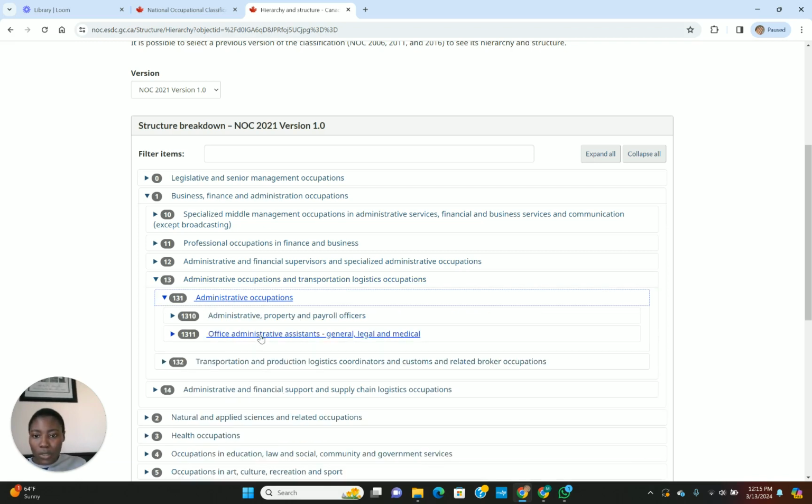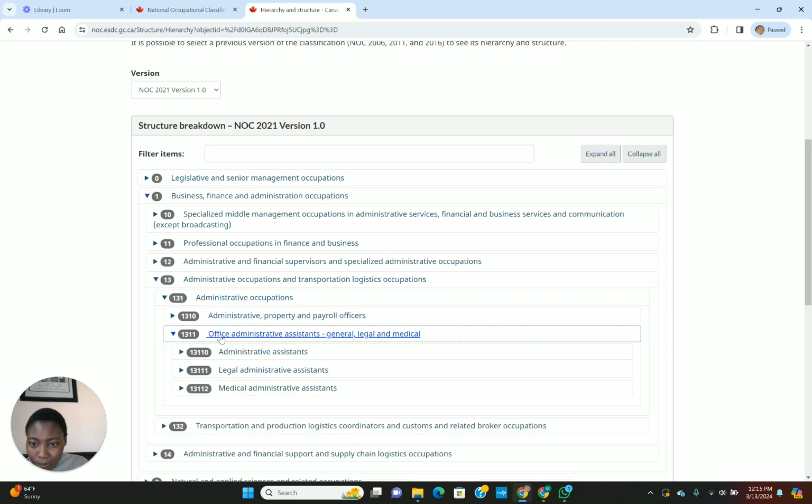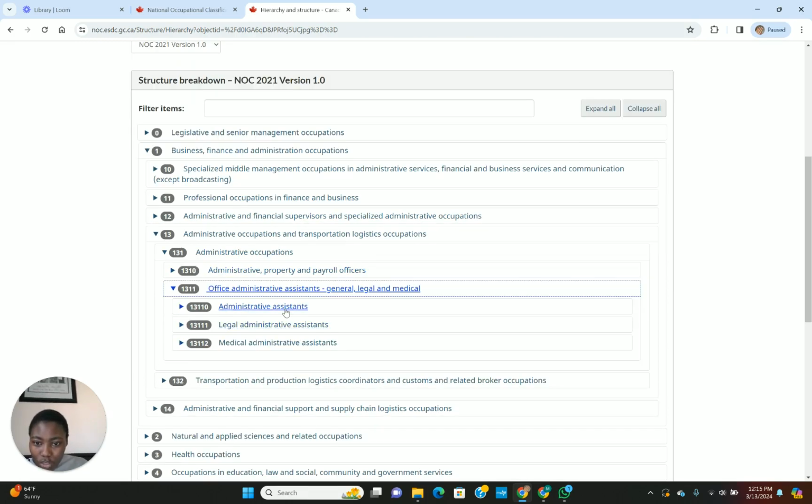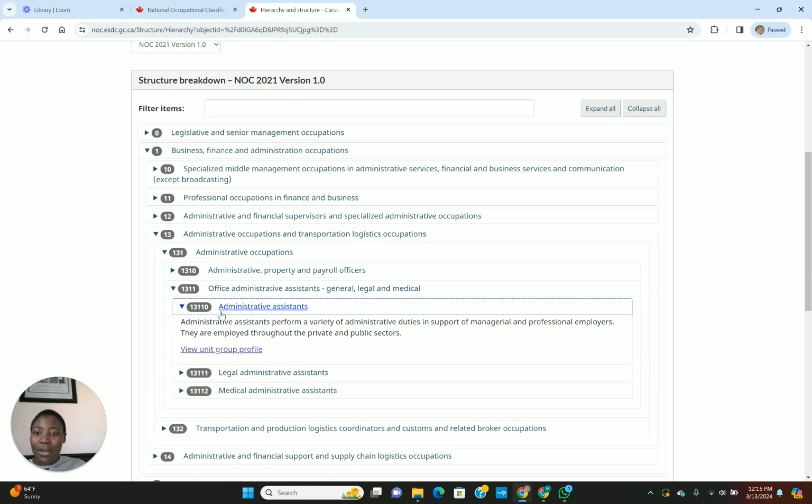You will see administrative and payroll officers, and office administrative assistants, general, legal, and medical. I'll click on this one and it expands again: administrative assistants, legal administrative assistants, medical administrative assistants. Click again. Now it tells you administrative assistants perform a variety of administrative duties in support of managerial and professional employers. They are employed throughout the private and public sector.